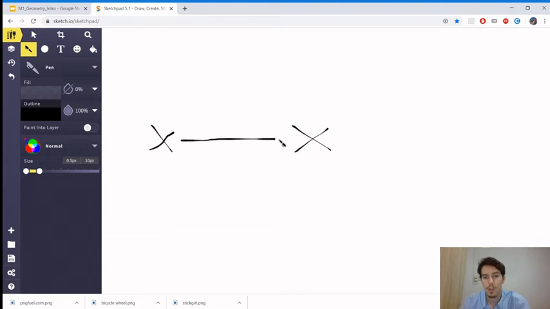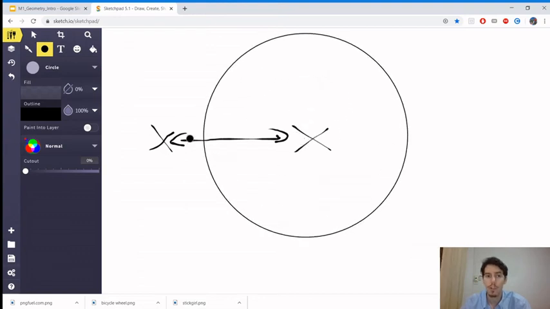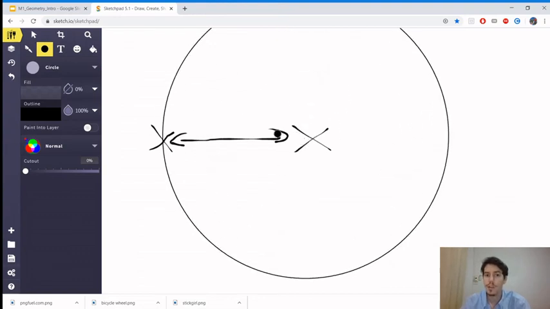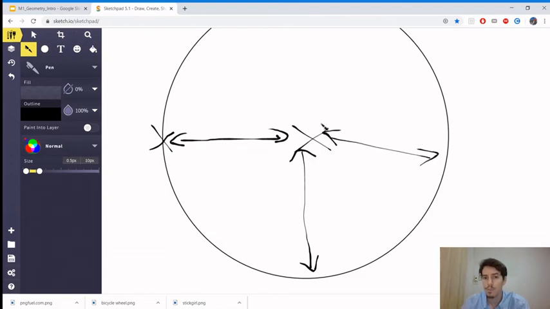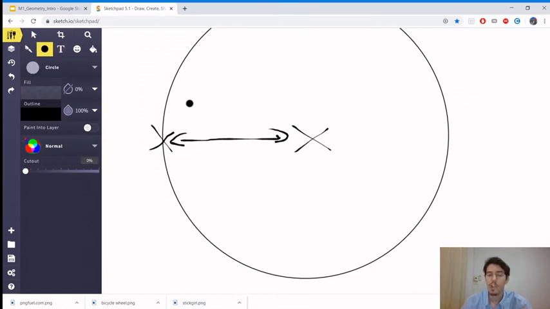Okay, so here we have this distance, and then we say, okay, I want to make my circle from this point. Everything that is this distance from the center, the middle, okay? All right, and when you do this, every distance from this point here to the circle is the same, right? This is same as this, same as this, same as this. You have made a circle. Okay? So when you do this, you see that the only thing that is important when you make the circle is this distance here, right?